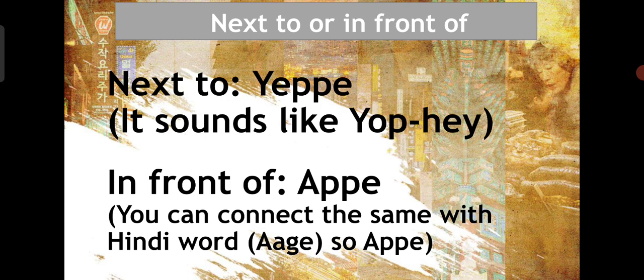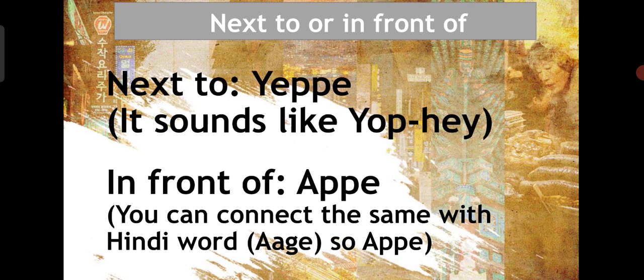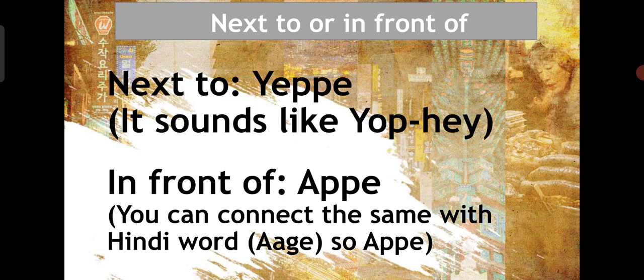Next is in front of. In front of is basically ape. It has an apple-like sound, right? So in front of is ape. I connect it with the Hindi word आगे. We use आगे for in front of, कि वो इसके आगे है.